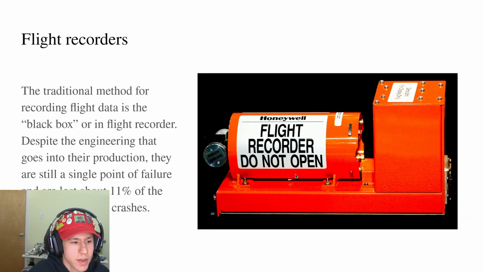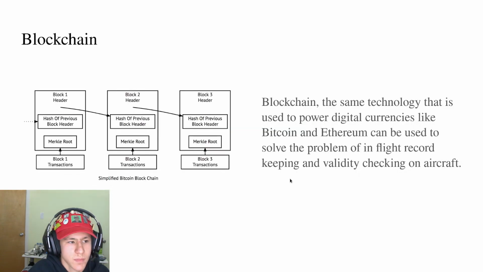The traditional method is to use flight recorders or black boxes. These boxes are designed to survive high-impact situations and preserve the entire log of the aircraft in the case of a crash. Despite the engineering and production that goes into them, however, there's still a single point of failure, and they're lost in about 11% of fatal plane crashes.